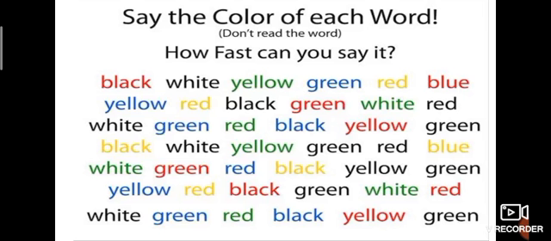For example, the first word is black, but you should not read black. That is red. Red, black, green, blue, yellow, red. Blue, yellow, black, red, green, and black. So you have to say it continuously and fast.